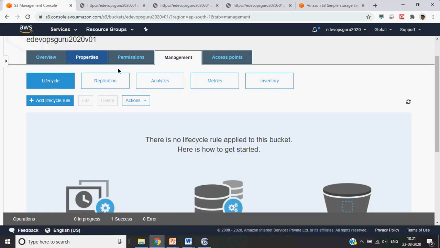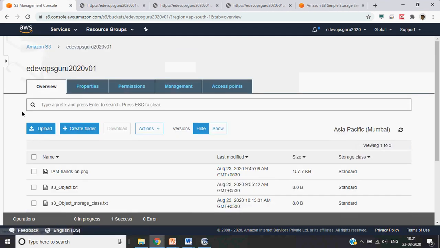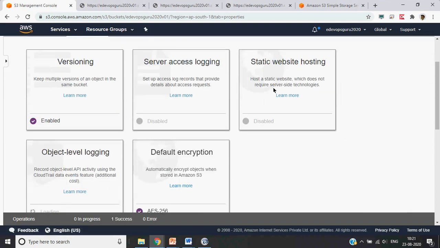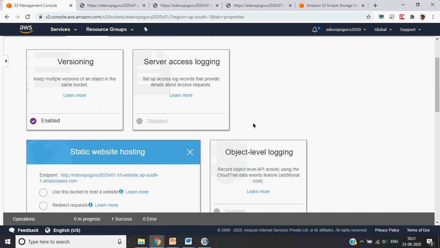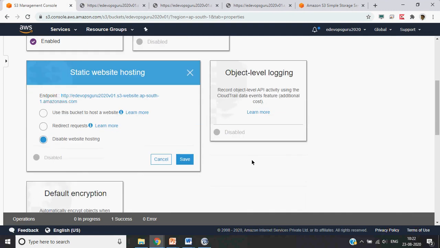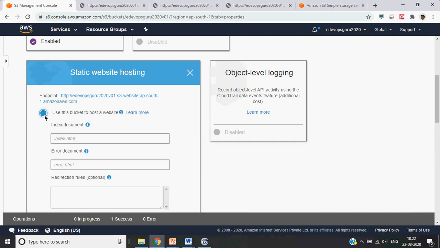Coming back to S3, if you click on a bucket, you will see multiple options. Some of the options we have already explored, and this one is static website hosting. By default, website hosting is disabled, so you can configure it.